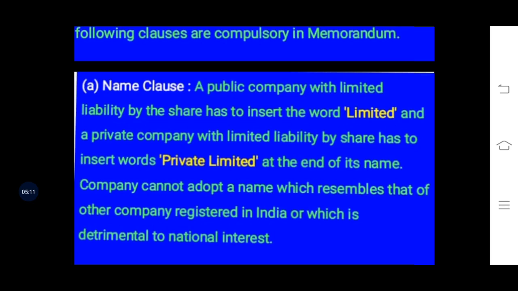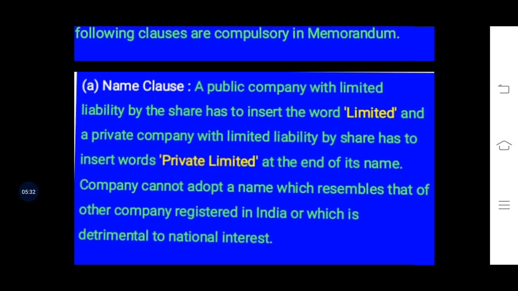So in the name clause, first the company will have to register its complete name, not only just the name of the company, but whether it is limited by share or limited by guarantee or it has unlimited liability.